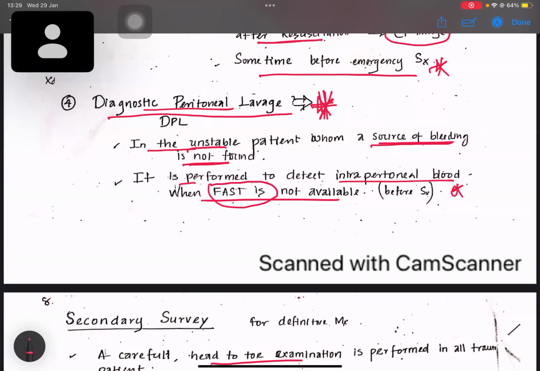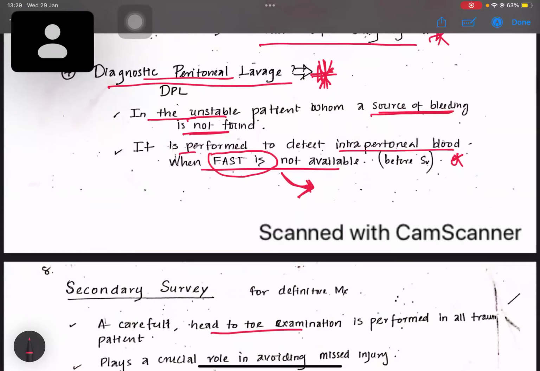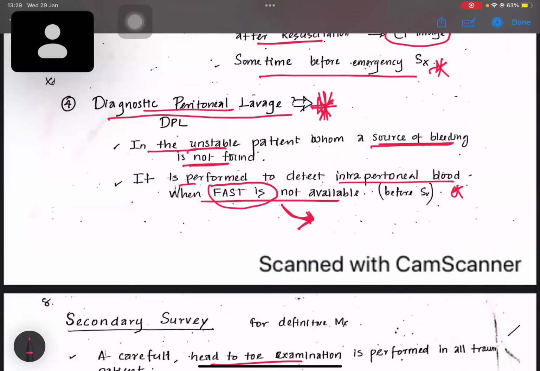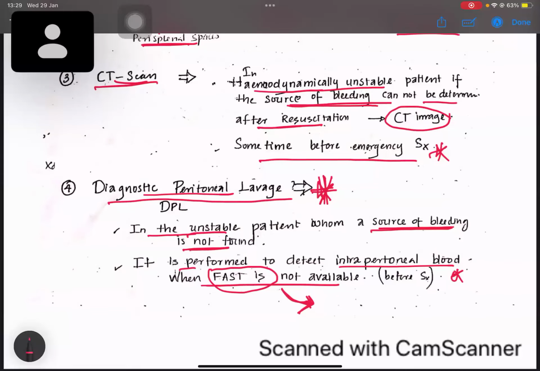Usually in teaching hospitals and district hospitals we have FAST scan, but base hospitals might not have it in the Sri Lankan setup. In that scenario they might use diagnostic peritoneal lavage, but it has been largely replaced by the FAST scan nowadays.